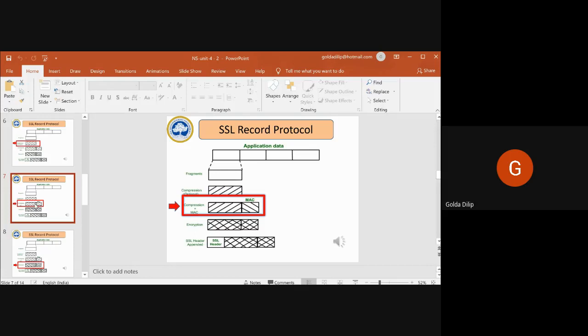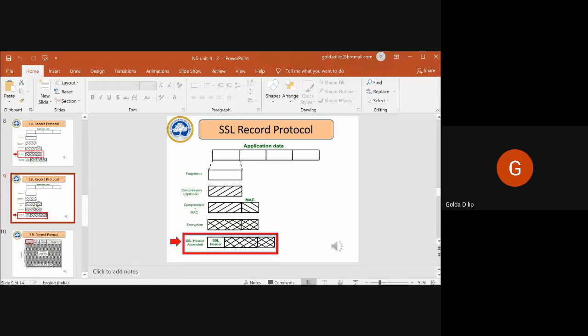Then you add the MAC, the message authentication code. This message authentication code for each block is calculated using the shared secret key that was established as a result of the handshaking. Then the encryption will happen. The block with the MAC will be encrypted using the symmetric key established in the handshake protocol. Then a header will be added to the encrypted block.